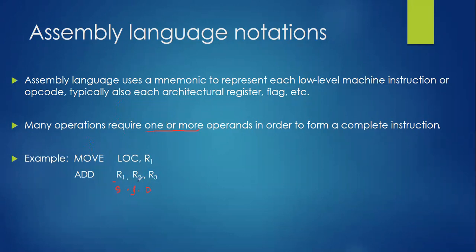If we have three operands, the first two should be considered as sources and the third one as the destination. But if we have only two, the first should be considered the source and the last one the destination. So the result of this particular Add will be the value of R1 and the value of R2 added, stored in R3. Clear? This is how we utilize the mnemonics of assembly level language notation.